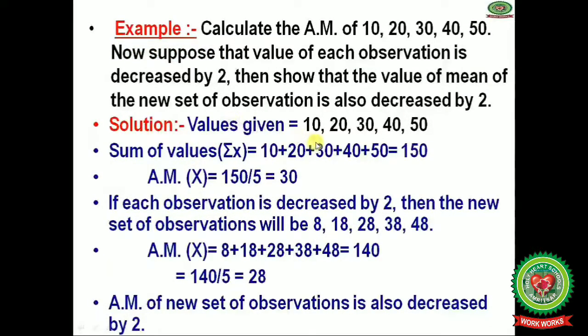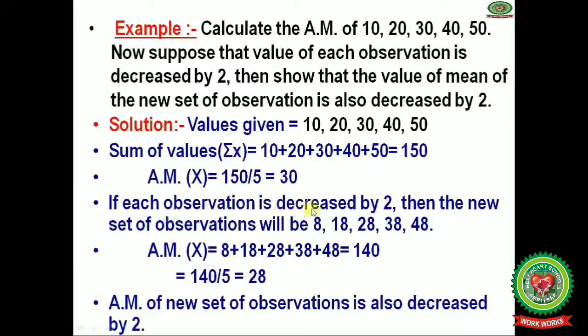We are given the values 10, 20, 30, 40 and 50. The sum of the values, summation x, equals 10 plus 20 plus 30 plus 40 plus 50, which equals 150. And the arithmetic mean equals 150 divided by 5, which equals 30.